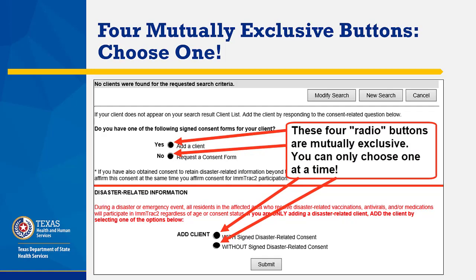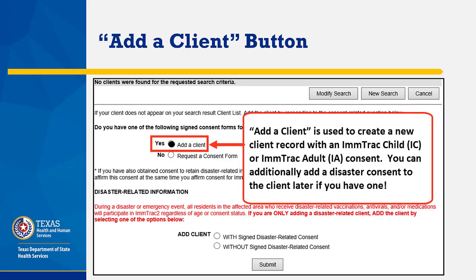Next, we will discuss the 4 mutually exclusive buttons on the bottom half of the screen. You can only choose one of the 4 buttons. If you have a standard ImmTrac2 consent, such as an ImmTrac Child IC or ImmTrac Adult IA consent, click this button labeled Add a Client.